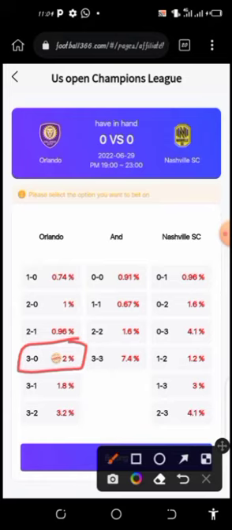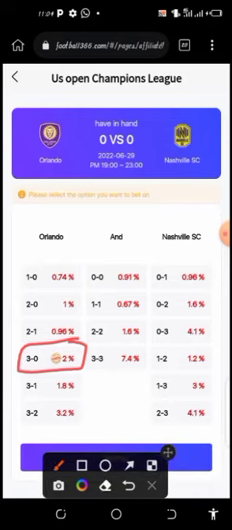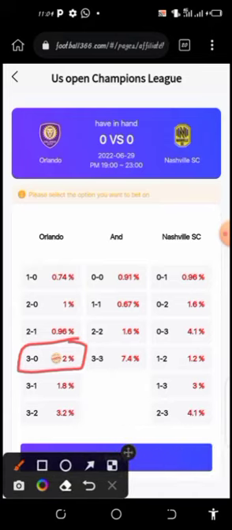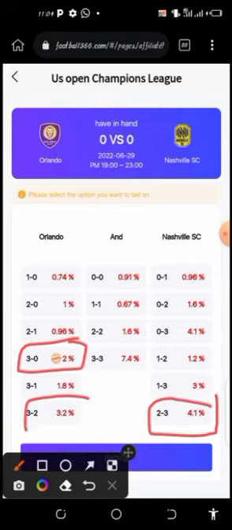To play safe with more confidence, you can use this 2% profit. But if you want to take the risk and earn higher, you can go for the 4.1% or 3.2% according to your personal prediction, or you can go for 7.4% of the capital that you have, which is $5.